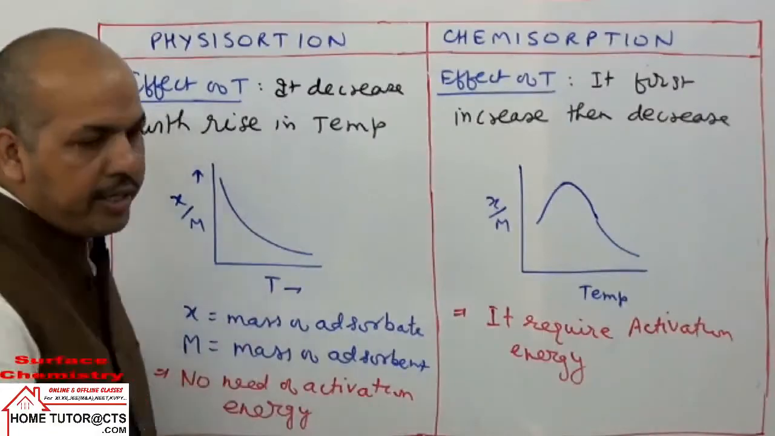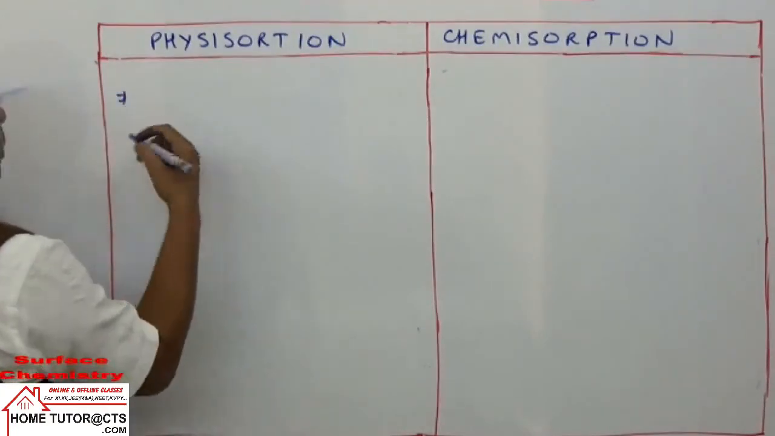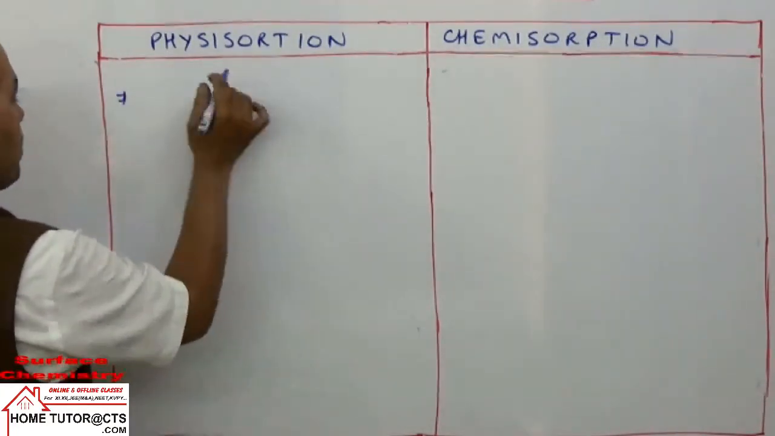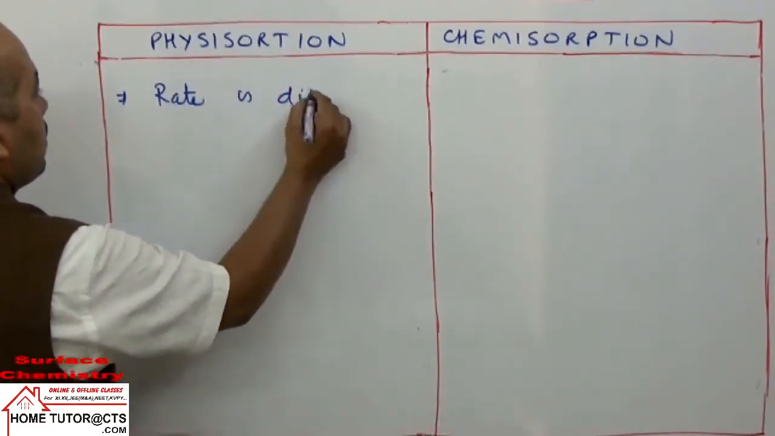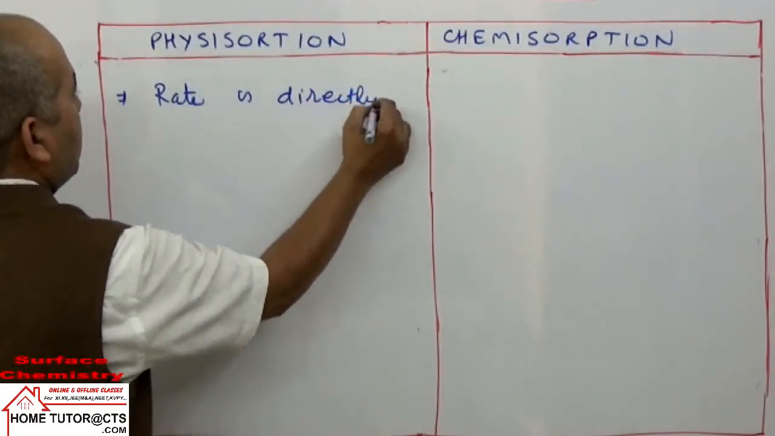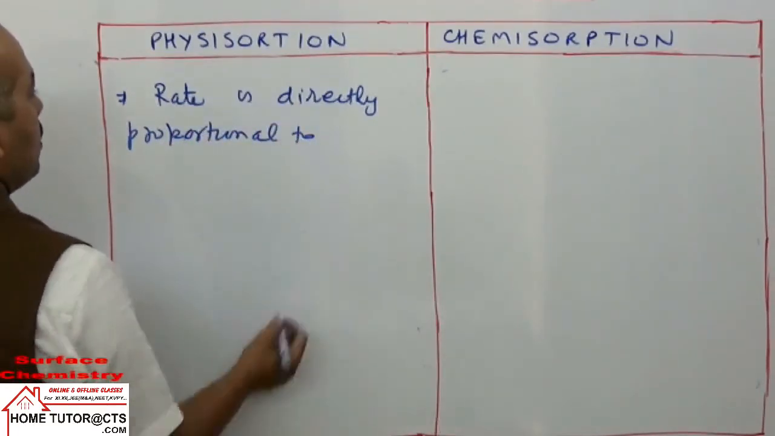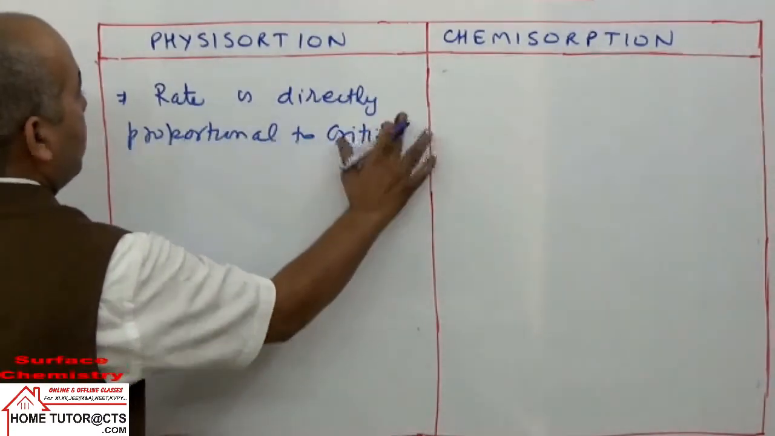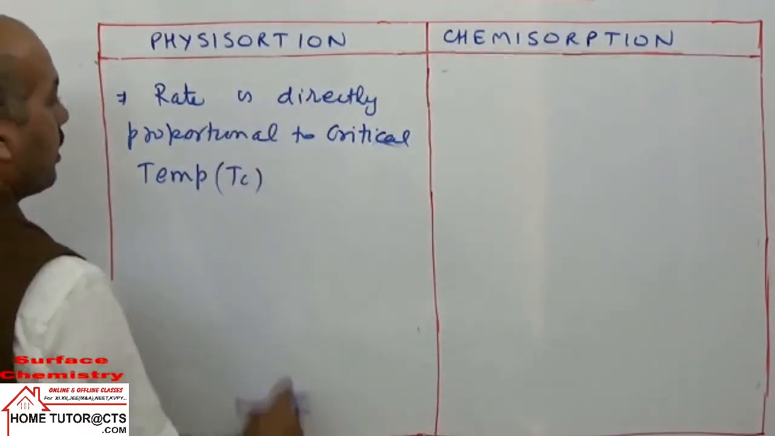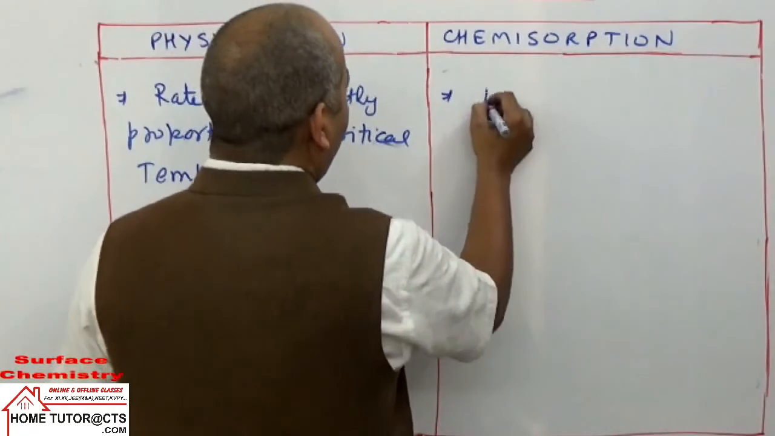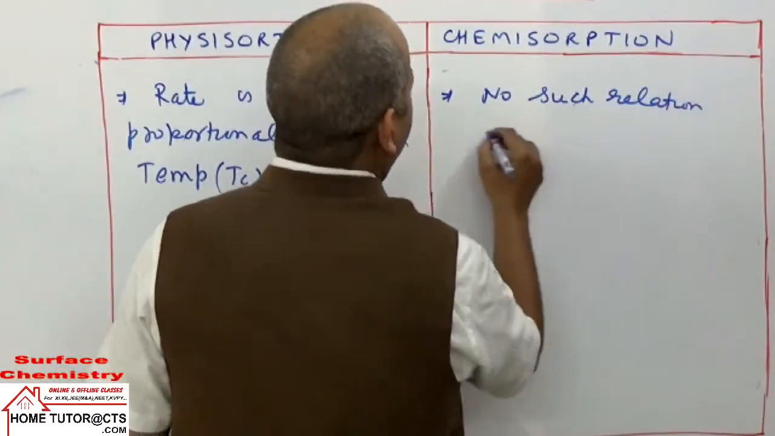Then the next difference can be taken here: this property is directly proportional to critical temperature. The rate of physisorption is directly proportional to the critical temperature TC of the gas. Here in chemisorption, there is no such relation with critical temperature.